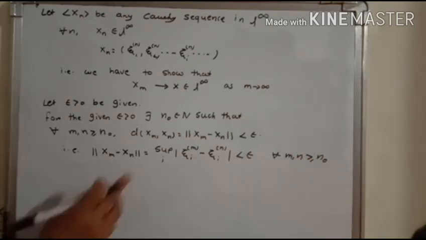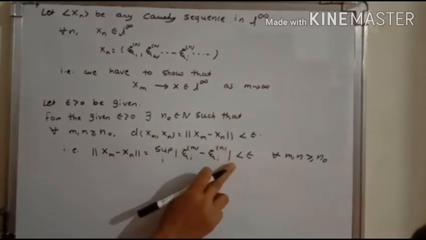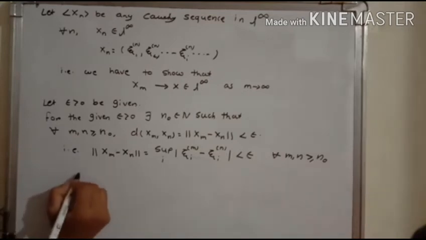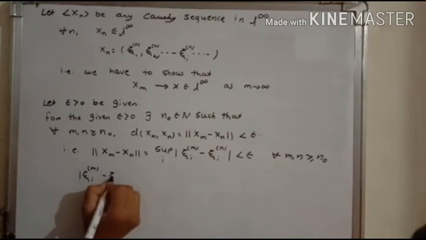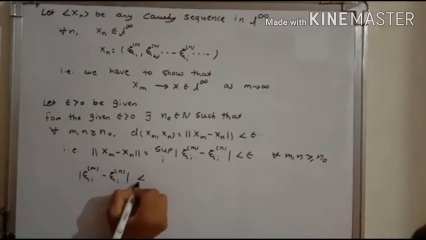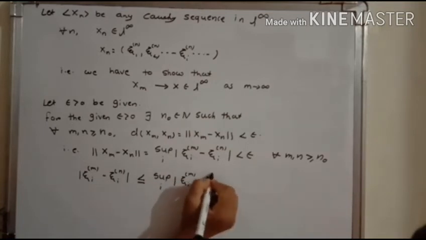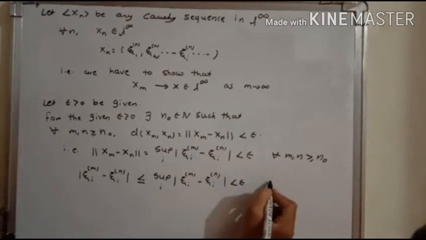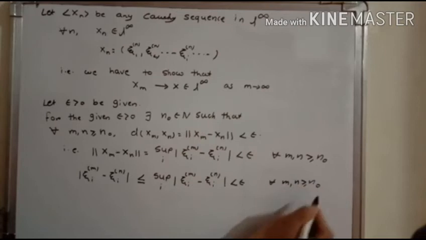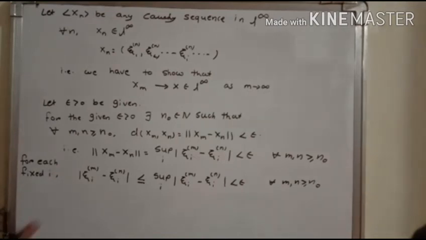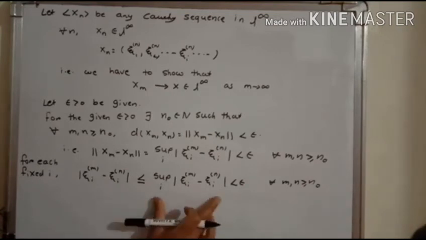That means the supremum is less than epsilon, and therefore the individual term, mod of xi im minus xi in for each i, is always less than or equal to the supremum, and it is less than epsilon whenever m comma n are greater than or equal to n naught. And it is true for each fixed i.